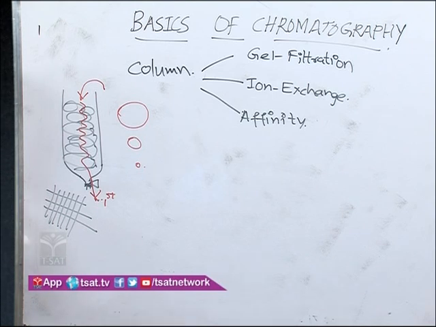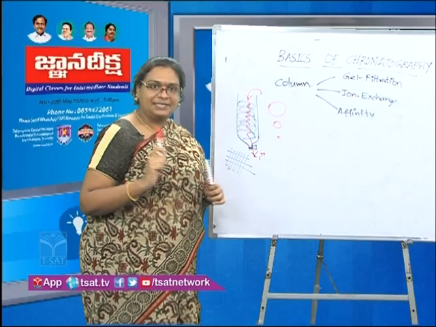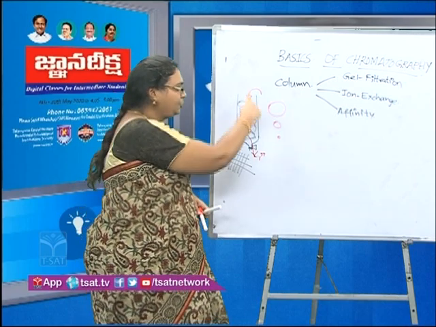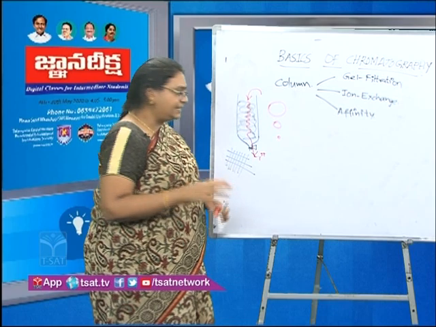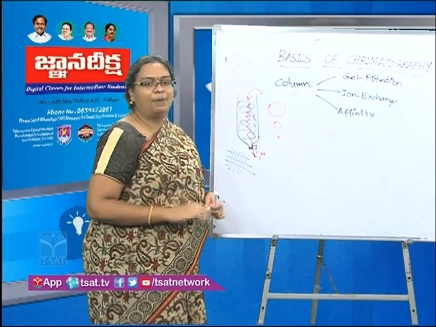By now you must have got an idea that gel filtration chromatography uses molecular size as the basic principle. A larger molecule does not get trapped in the mesh, and it is the first to get eluted along with the buffer.